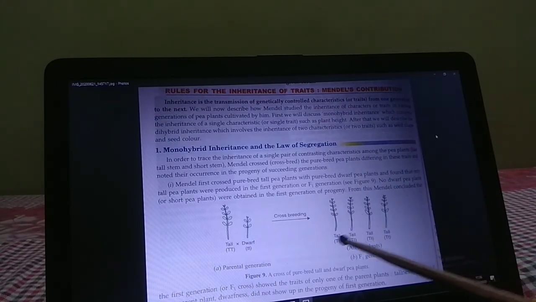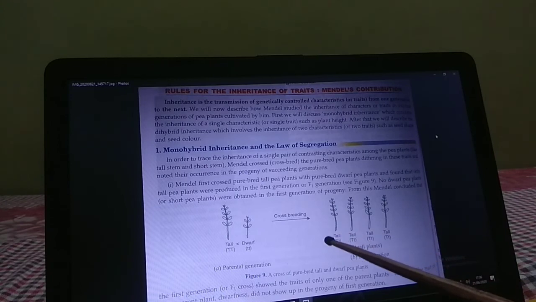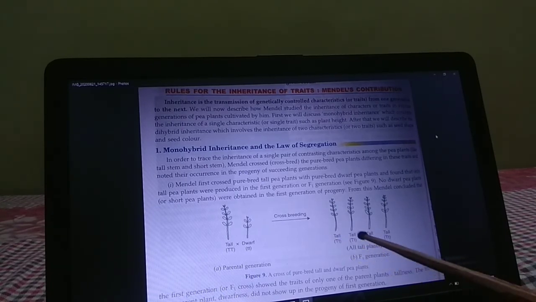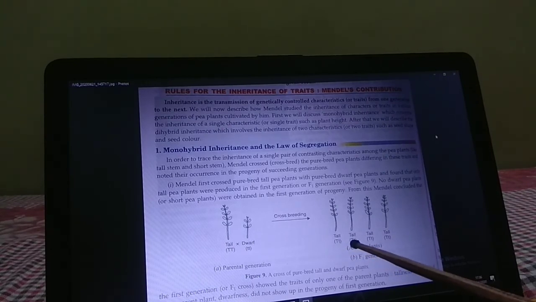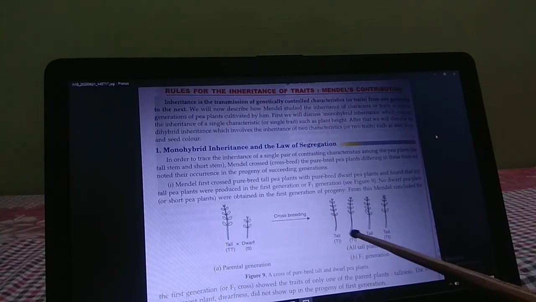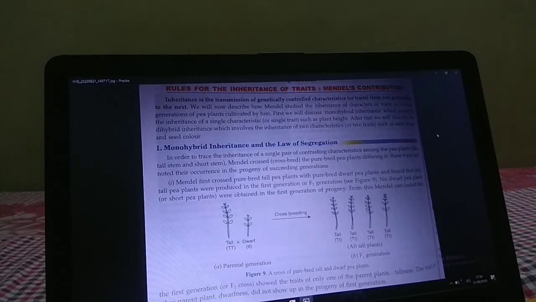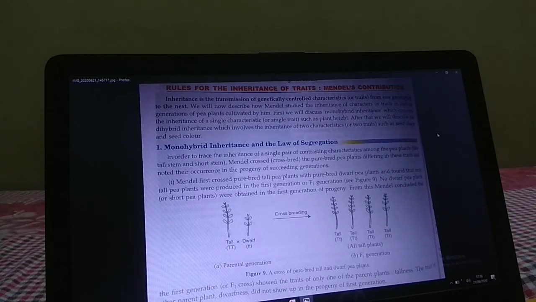After that, Mendel again crossed this first generation, to get the second generation, or F2 generation. What would be the result? Here he found a ratio of 3:1, meaning 3 tall pea plants and 1 short pea plant in the F2 generation.